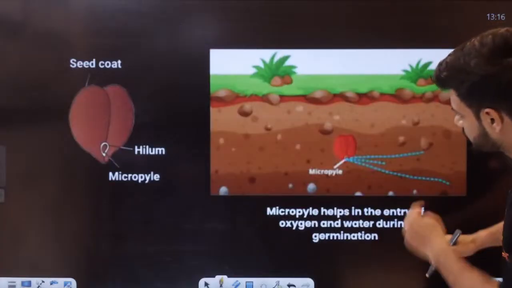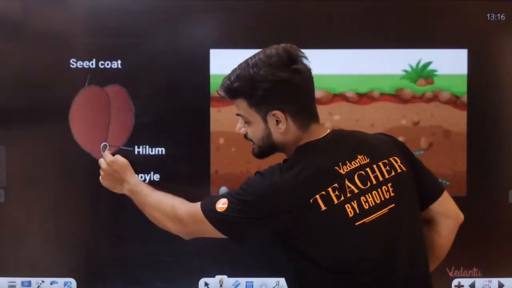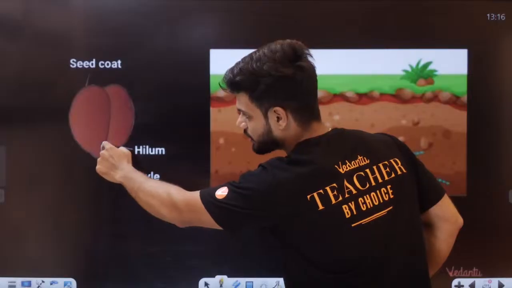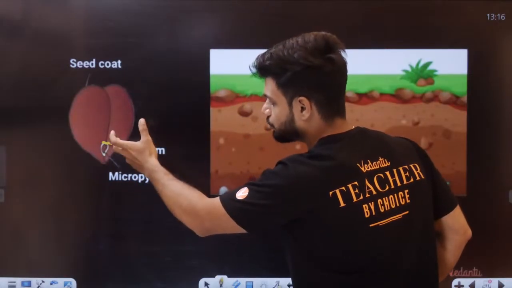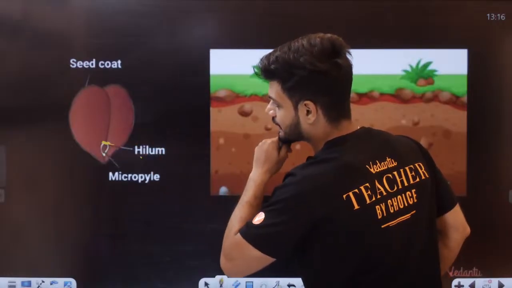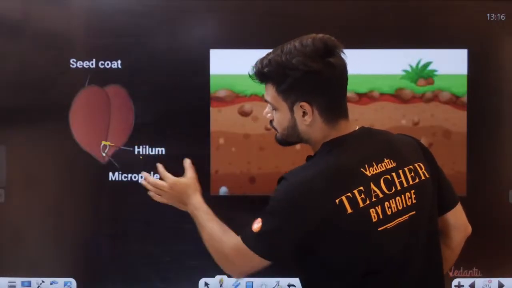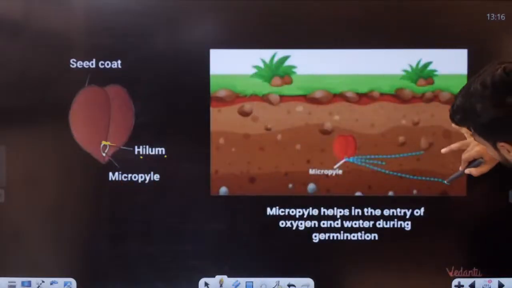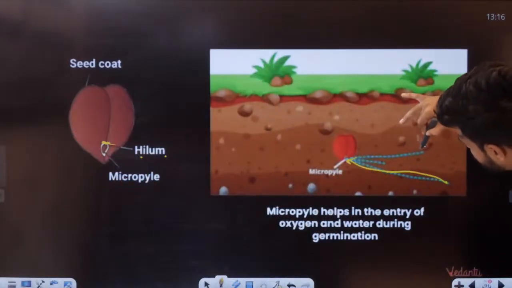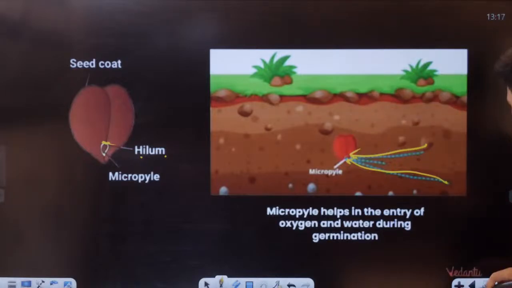For example, let's say here is a micropyle, the region we also learnt. Hilum is the point of attachment of the funicle and the entire ovule. Here we have hilum and here we have micropyle. Micropyle is a region where water and oxygen can enter inside.